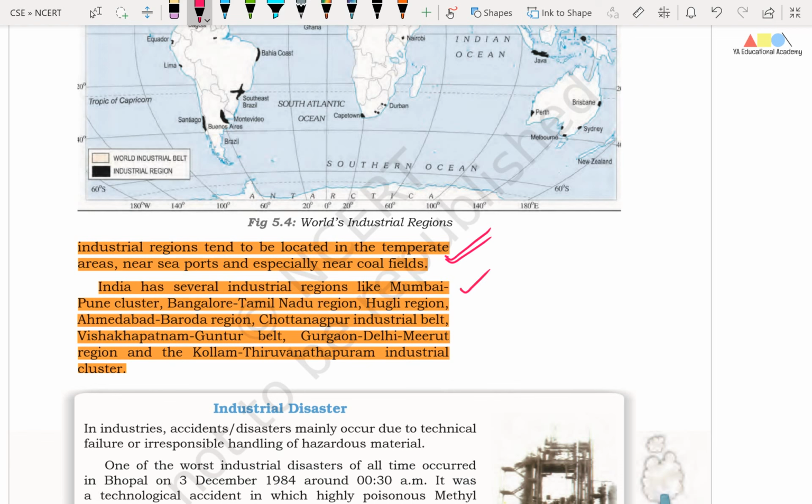And friends, India has several industrial regions like Mumbai-Pune cluster, Bangalore-Tamil Nadu region, Hooghly region, Ahmedabad-Baroda region, Chota Nagpur industrial belt, Visakhapatnam-Guntur belt, Gurgaon-Delhi-Meerut region, and Kollam-Thiruvananthapuram industrial cluster.